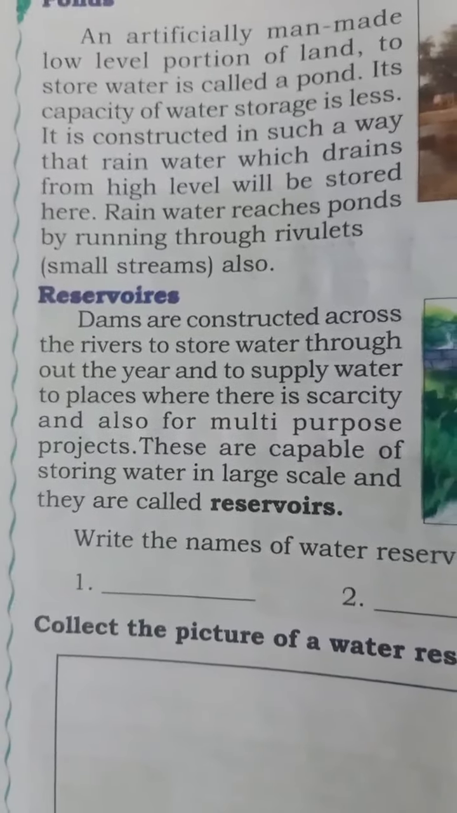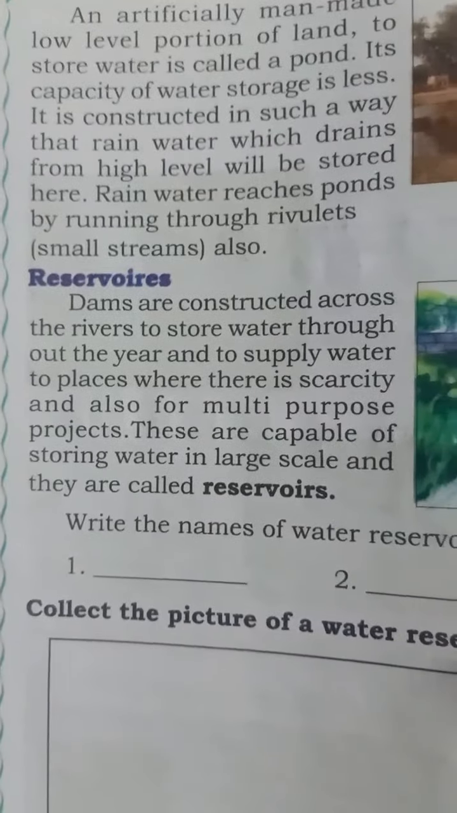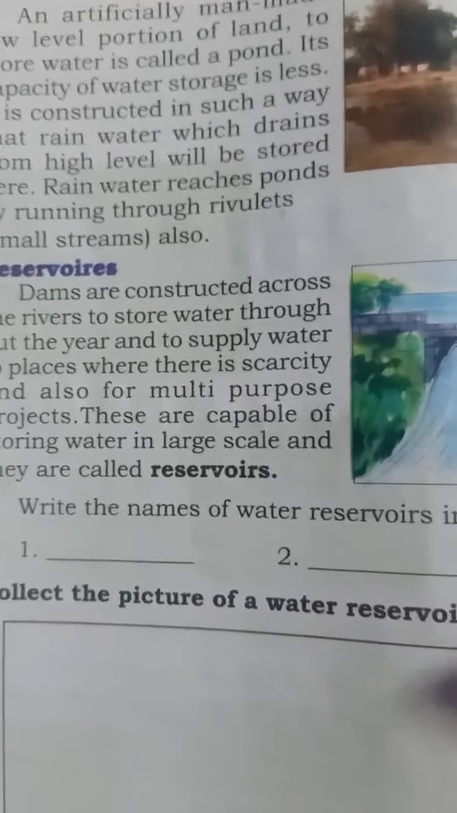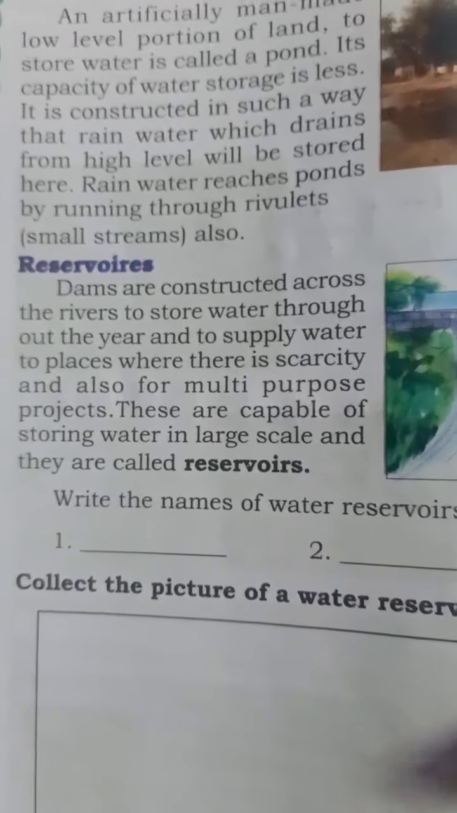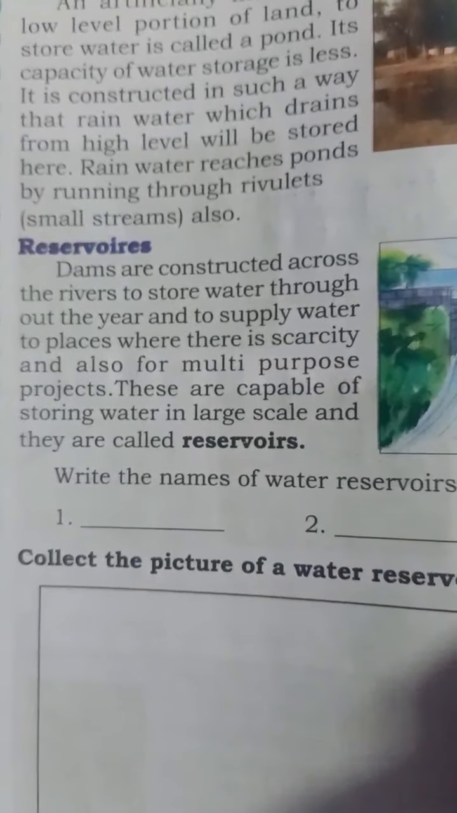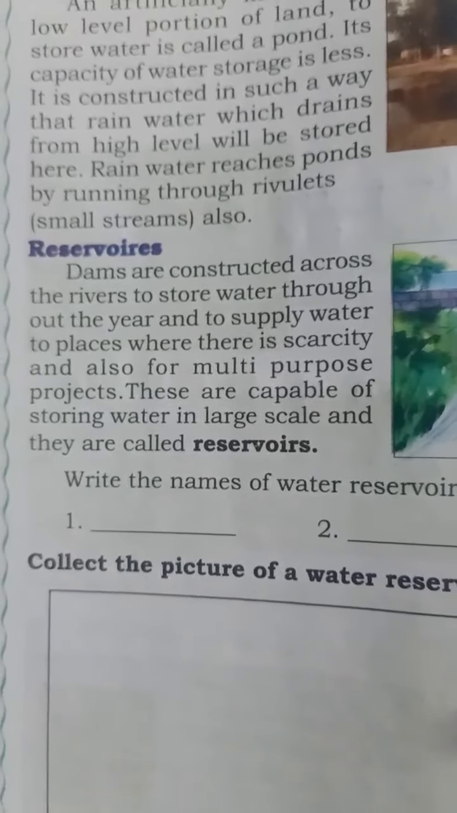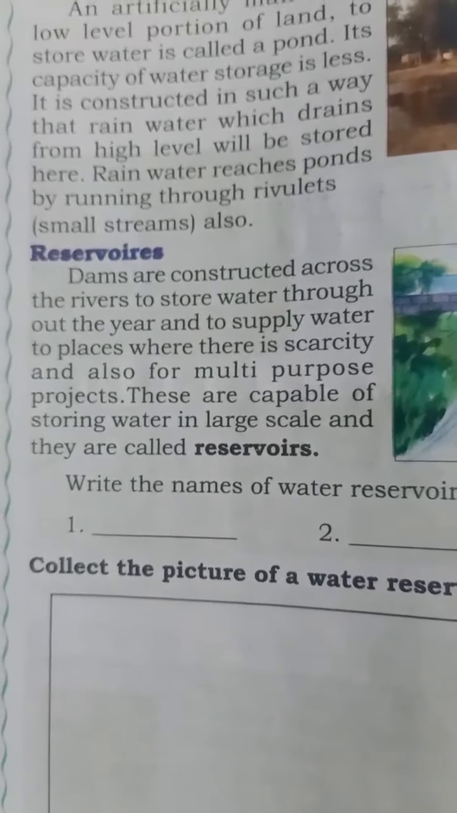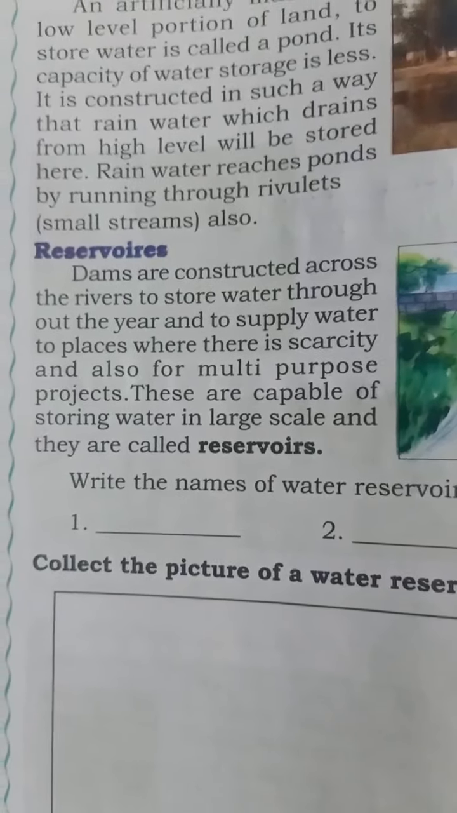Small streams are also called rivulets. Got it? Next comes the reservoirs. Dams are constructed across the rivers to store water throughout the year and to supply water to places where there is a scarcity, and also for multi-purpose projects. These are capable of storing water on a large scale and they are called reservoirs.